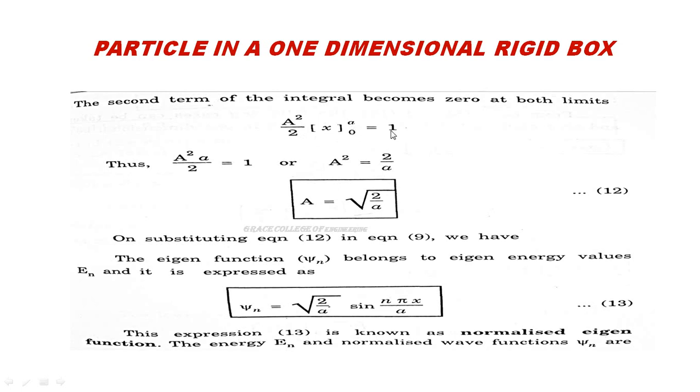term will become 0. So here A squared a by 2 is equal to 1, or we can write A squared is equal to 2 by a. From this we can find A is equal to root of 2 by a. Take this as equation number 12.